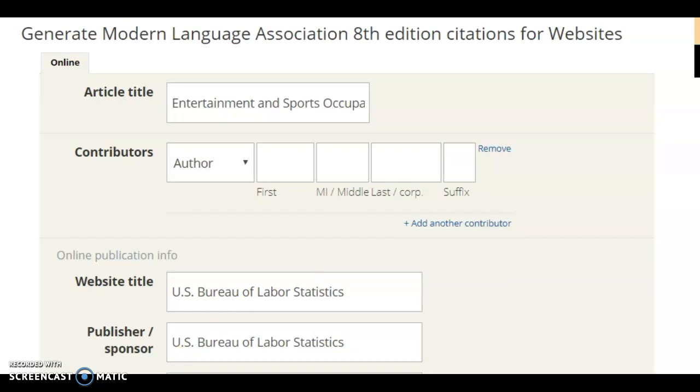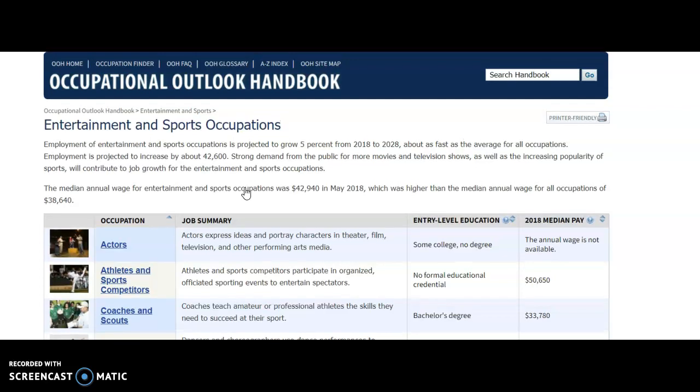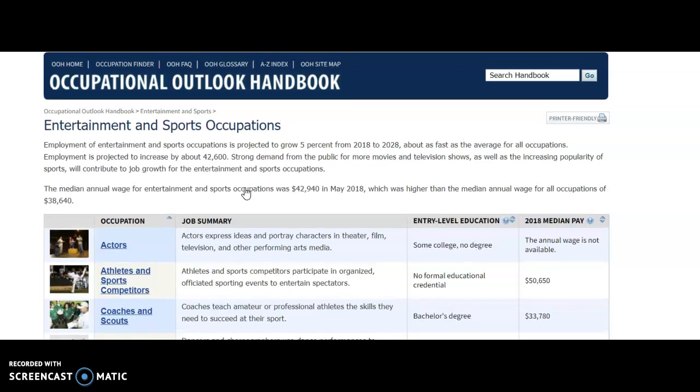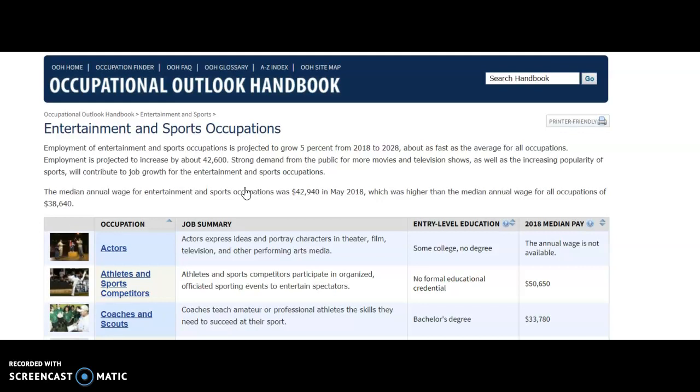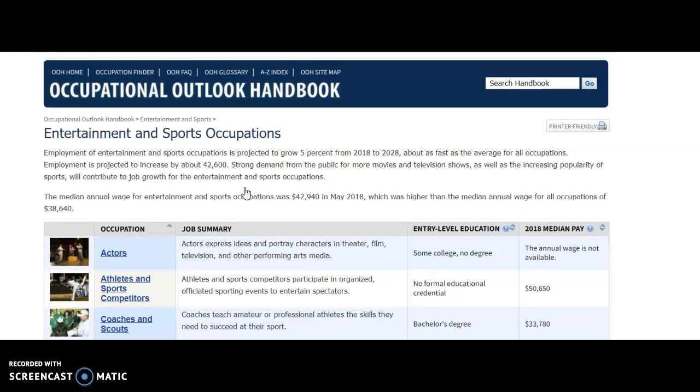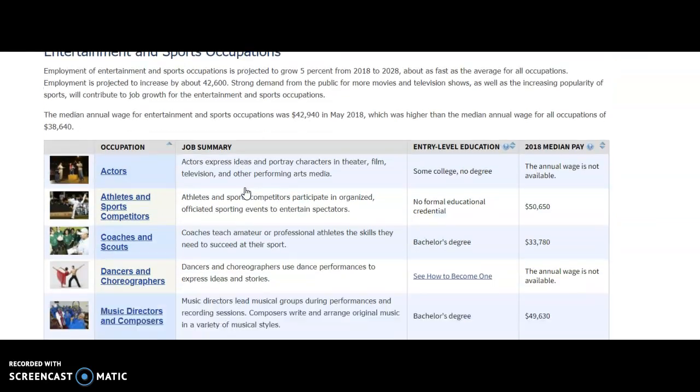All right, so I am back at that website and I'm looking for an author. That's what I could not find. When it automatically put it in for me, it could not find an author. So I'm looking for an author. Typically, when I'm looking for an author, I'm checking the top of the article or I'm checking the bottom of the article to see if I can find an author.